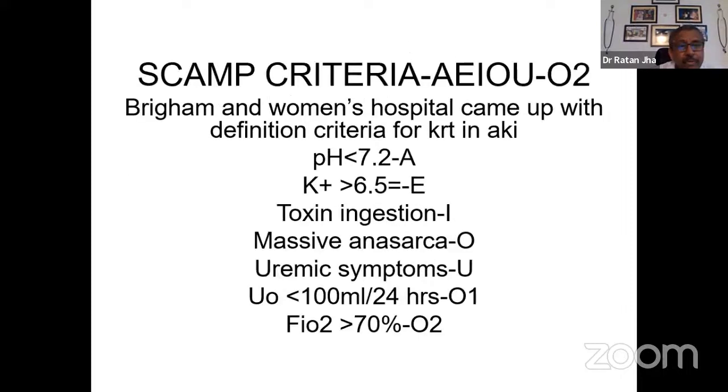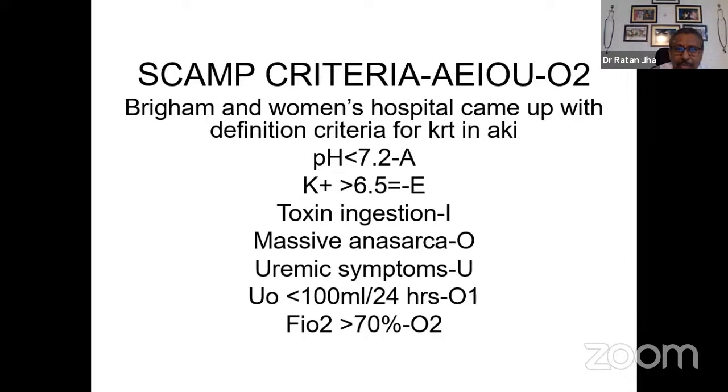So in this context, when we talk about dialysis, I found this formula quite useful. The SCAM criteria of initiating dialysis, the AEIOU-O2 formula, which helps us decide when to dialyze in an acute care setting where the classical indications are not there. A stands for acidosis, where the pH is below 7.2.